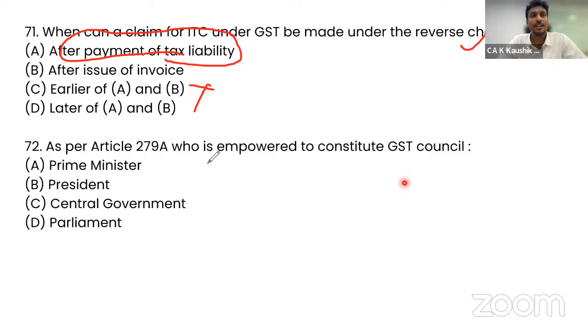As per Article 279A, who is empowered to constitute the GST Council? President is empowered. 72 gives power to the President for constituting the GST Council.